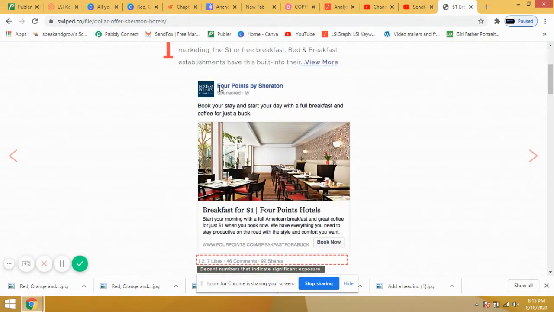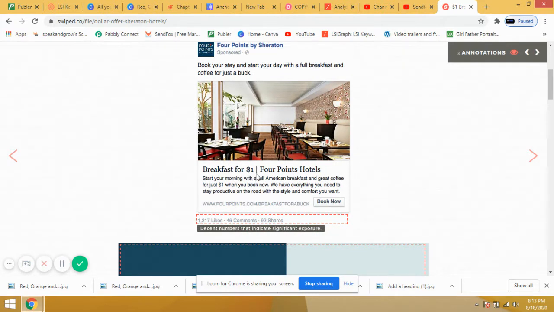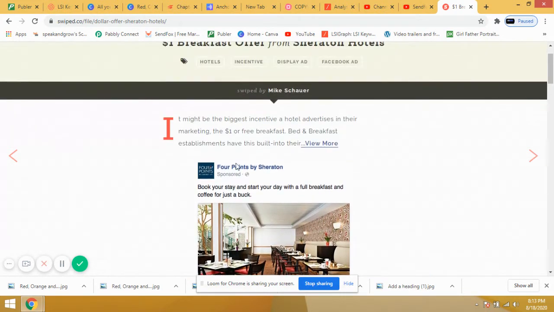So this is the ad of Four Points by Sheraton. You can see here, book your stay and start your day with a full breakfast and coffee for just a buck. Breakfast for $1, Four Points hotels. Wow, so it's a copy. It's a hack, it's a hook, you can say anything. So the customer will book this type of hotel. Suppose you want to visit some place and you get this type of ad on your Facebook or anywhere. Whenever you see that, wow, if we book that hotel, then we will get breakfast for $1. Of course this is a catchy headline.